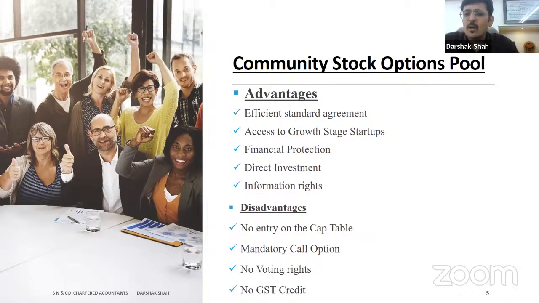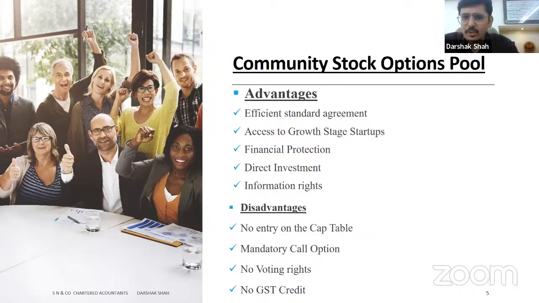So an efficient agreement is one of the advantages, providing flexibility for the CSOP. Access to the growth stage of startups, of course, because there are multiple levels, pre-seed, seed funding, etc. At these different levels, the ESOPs can be utilized. Then financial protection for the investors, because a very watertight agreement is entered into between the investor and the company, and a sort of mini exchange gets created, which becomes a third-party confirmation.